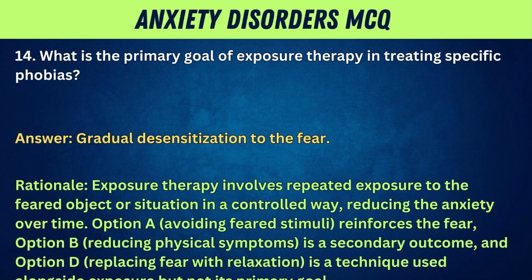time. Option A, avoiding feared stimuli, reinforces the fear. Option B, reducing physical symptoms, is a secondary outcome. And option D, replacing fear with relaxation, is a technique used alongside exposure, but not its primary goal.